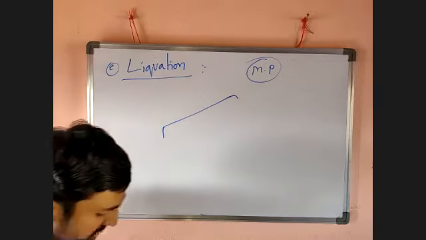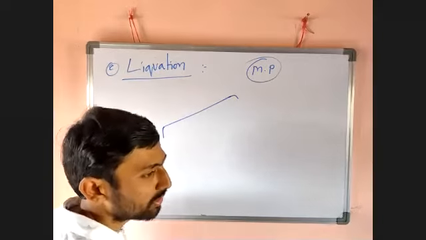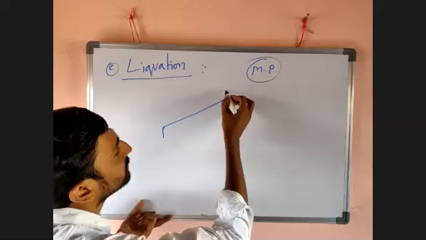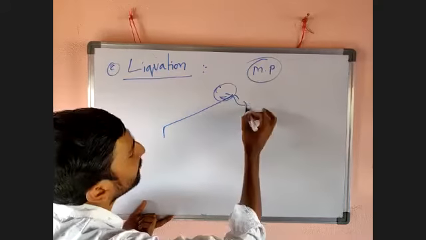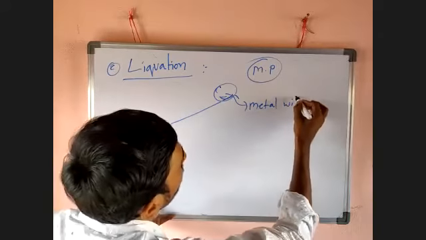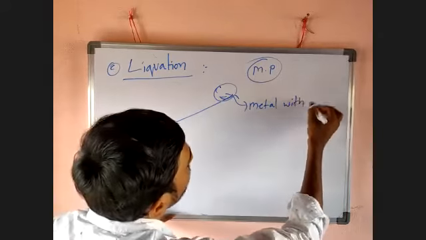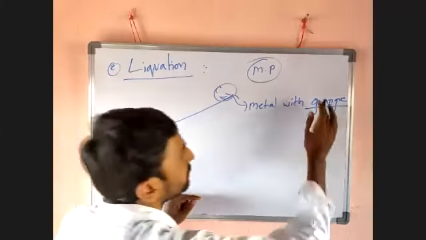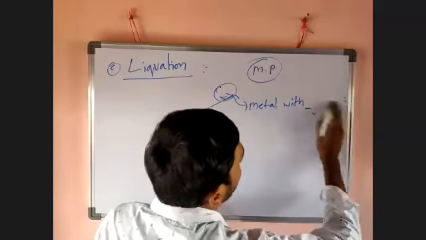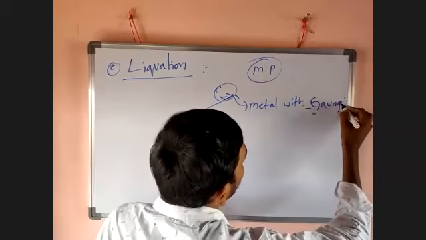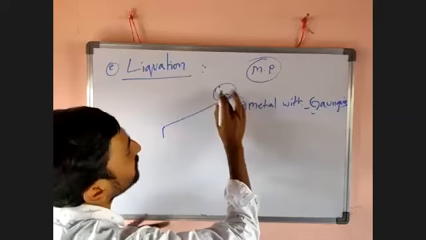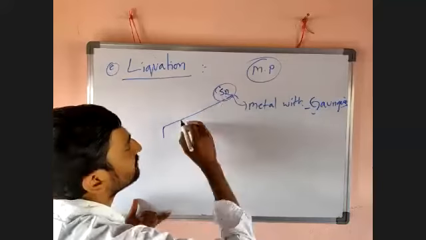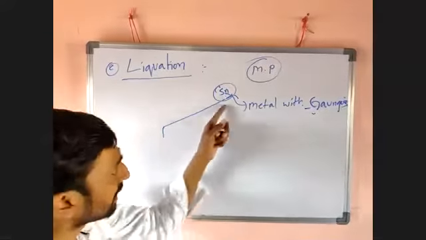How do we take a metal with certain impurity, metal with gangue, and place it at a certain height on the heating surface? Now the metal with gangue is placed at a certain height on the head, which is a heating surface, and allowed to reach high temperature.